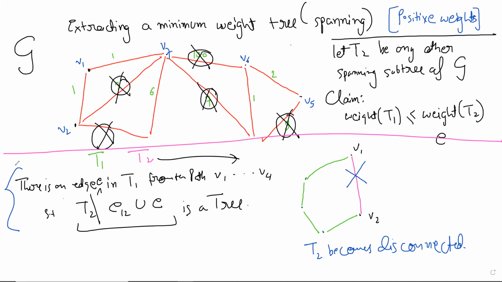So taking T1 union T2, when you take T1 union T2, you get a cycle.